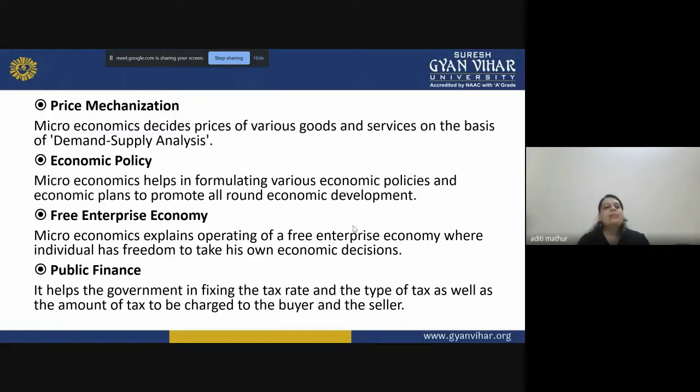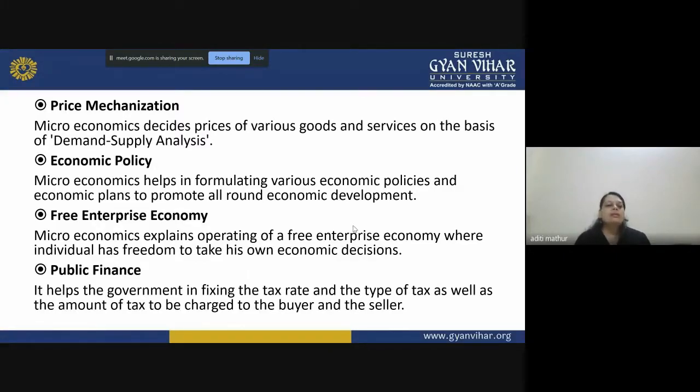Then it helps in public finance. It helps the government in fixing the tax rate, the type of taxes, as well as the amount of tax to be charged to the buyer and seller. Once you know the particular industry, its working, how many sales are done, and how the producers react, then it becomes very easy for the government to fix the tax rate, the type or the amount.